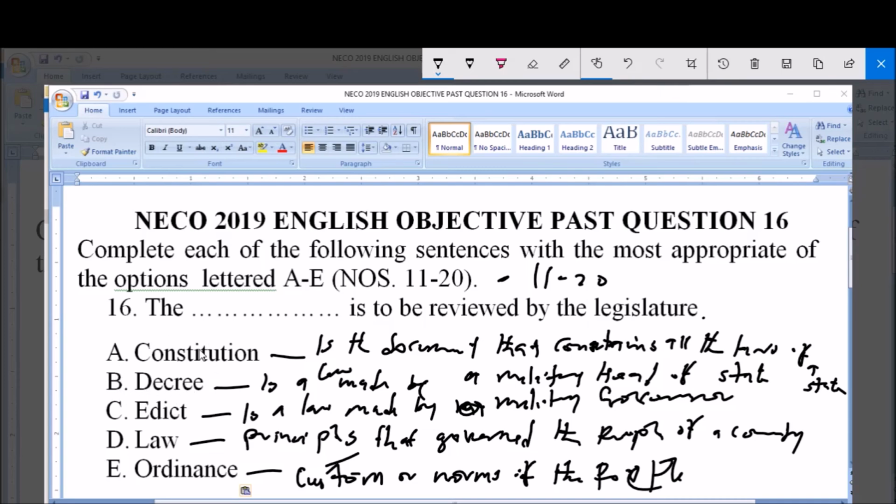So it is better to say that the constitution is to be reviewed by the legislature. So option A is correct.